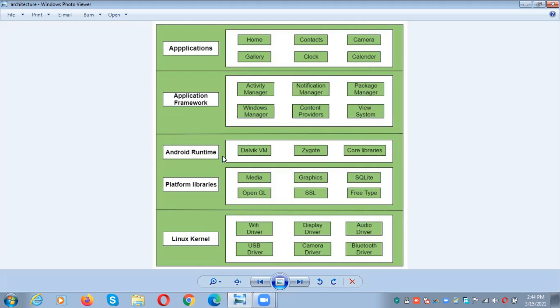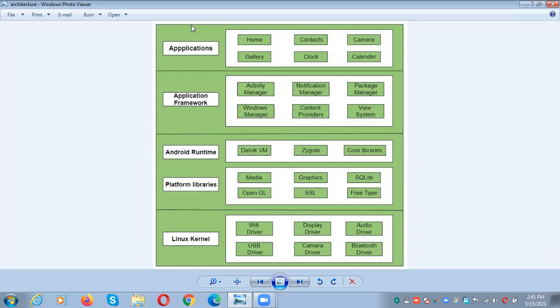Okay. So all these are the layers or parts or components of the Android architecture. These are the 5 parts in Android architecture. Linux kernel. Linux kernel is the heart of any operating system, right? The core functionalities will be provided by the kernel. And then native libraries, Android runtime, application framework, and then applications.